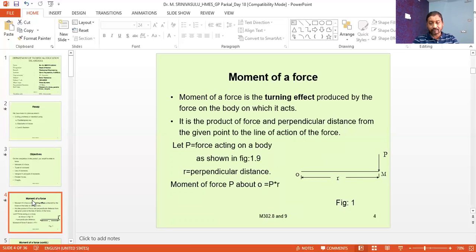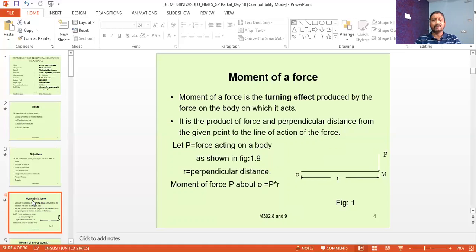That means at this point the body is fixed, but it is free to rotate. Now the point M is the point of application of the force, that is, the point at which the force is going to be applied. The distance between the point about which it is about to rotate and the point at which the force is applied is called the length of the lever.